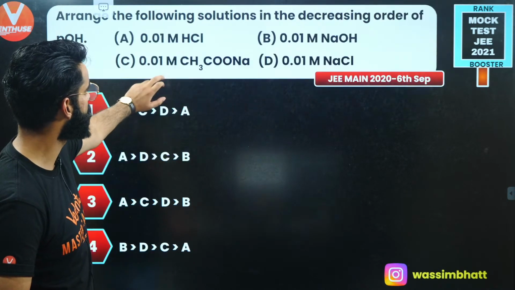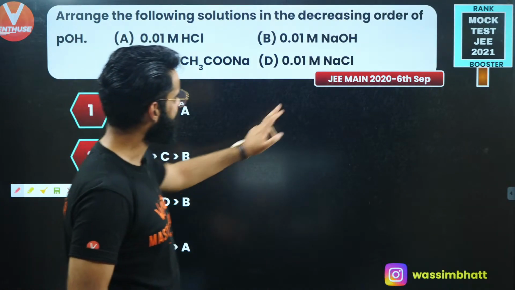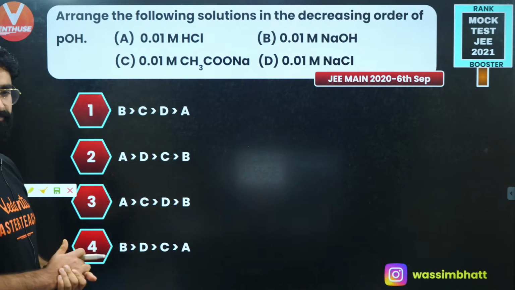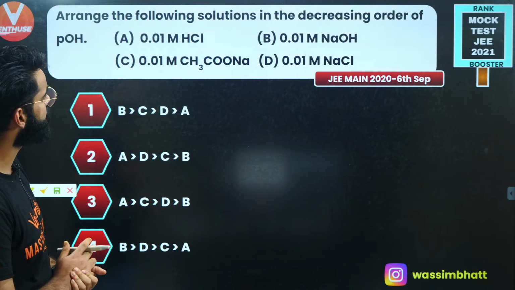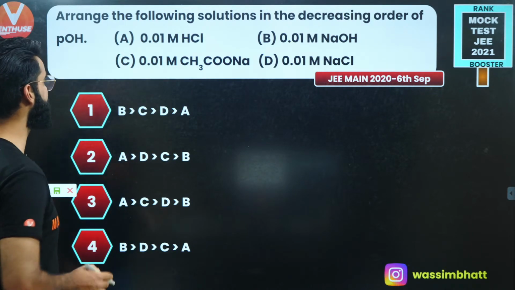Okay, let's move on to one more then. People, this question was asked in your Mains 2020, 6th September session, and I'm sure you can crack this one. Arrange the following solutions in the decreasing order of pOH. Be careful, decreasing order of pOH.